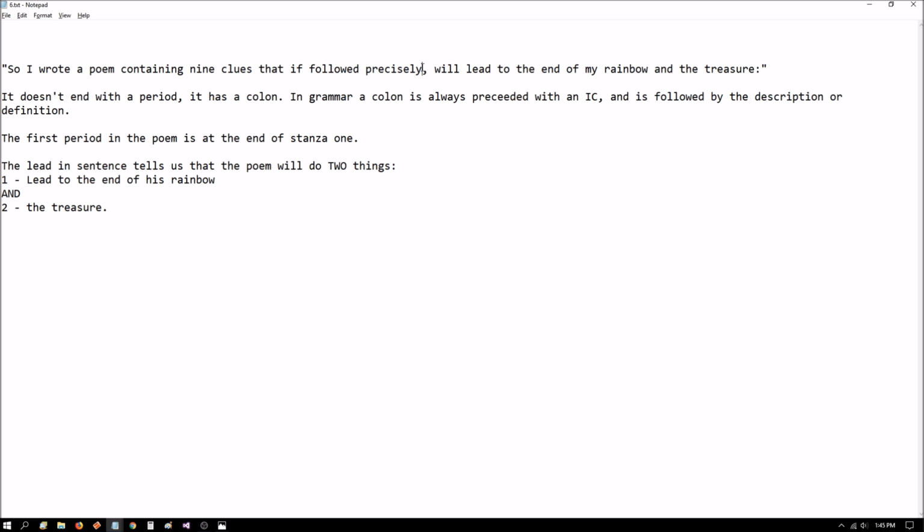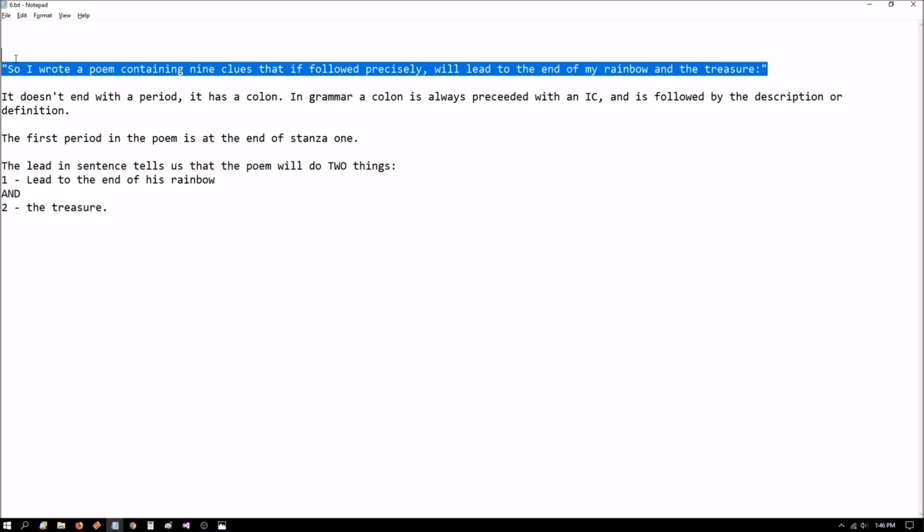So if you really read that closely, and you look at stanza 1, what's at the end of stanza 1? Riches new and old. Well, could that be the pot of gold, the treasure? The first period of the poem is at the end of stanza 1. Is that where this ends? It could be, because he has said that the first clue is stanza 2. Now, I'm not just going to take stanza 1 and throw it away and say, well, it's just describing the chase. No, it's not. Let's just cut to the chase here, no pun intended.